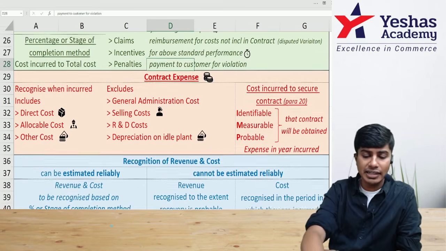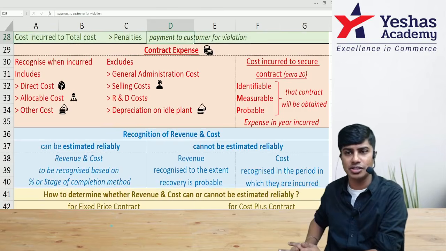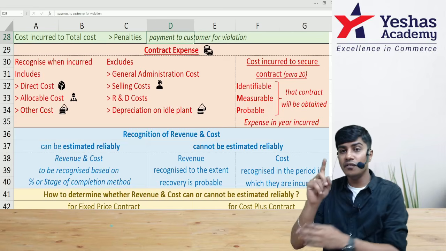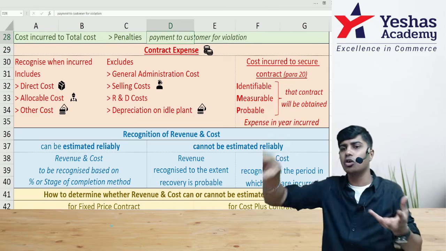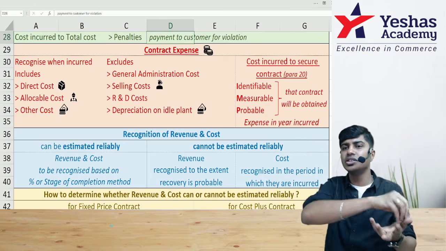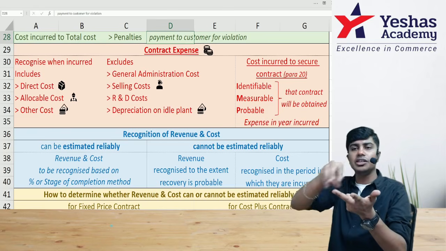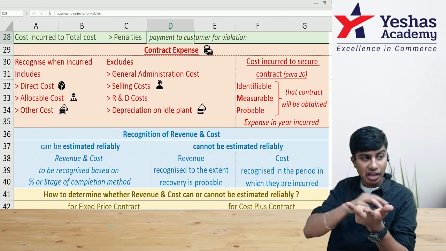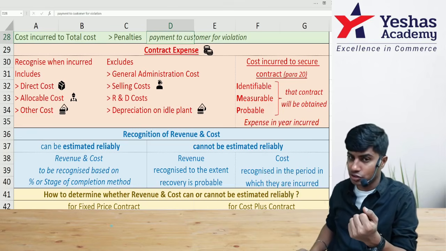What do we mean by contract expense? As a contractor, we directly incur some expenditure for construction, that is contract cost. We indirectly incur some, meaning we have incurred some joint expenditure for several contracts together. One engineer who works in 3 construction sites, so that one engineer's salary is to be allocated to all the 3 construction sites proportionately. If I allocate, that allocated cost also becomes part of my construction cost.